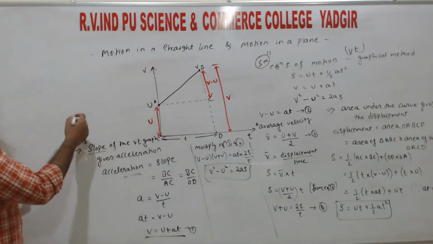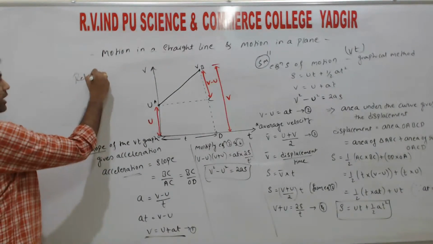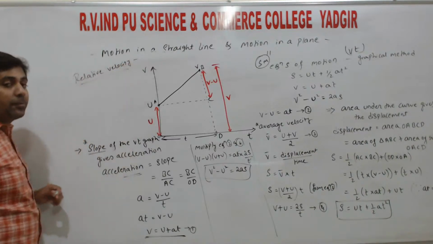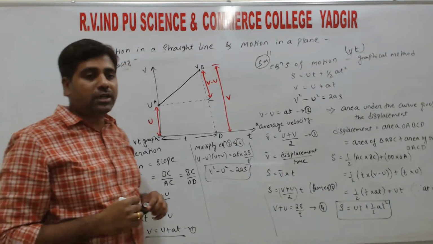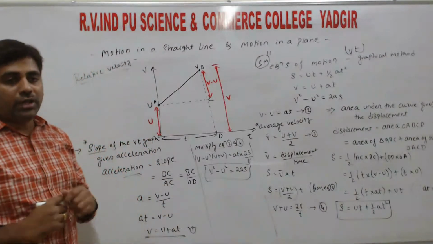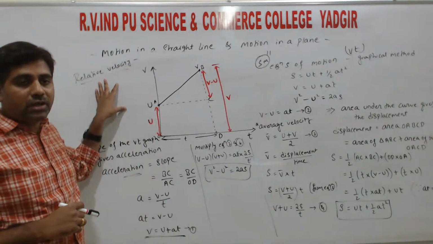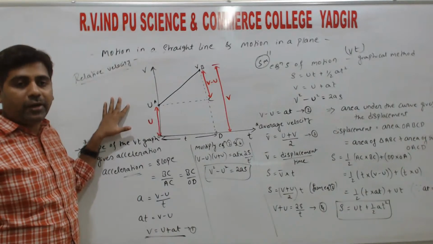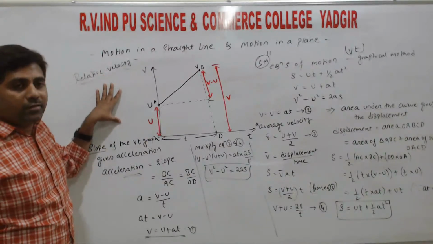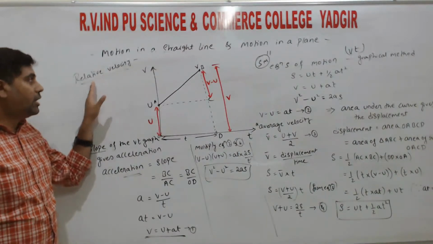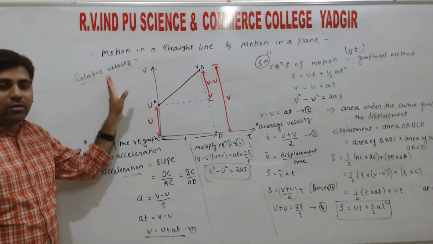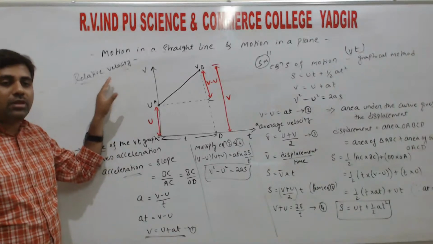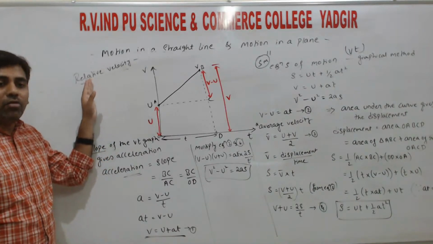So again in this, the last topic we have is relative velocity. The velocity of an object with respect to another object, that type of velocity we call the relative velocity. If they ask what is relative velocity, the definition, you do not have a derivation for relative velocity in this, but in the regular class I derived and explained it. For exam purposes you do not have the derivation, so the definition is important. So what is relative velocity? It is the velocity of an object with respect to another object, that velocity we call the relative velocity.